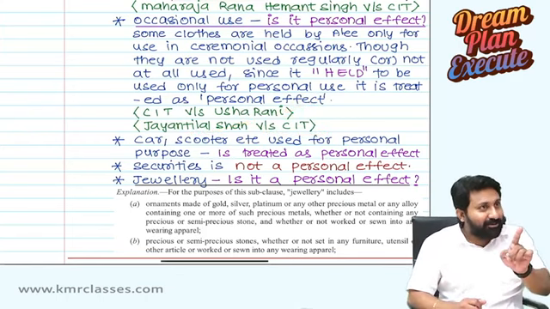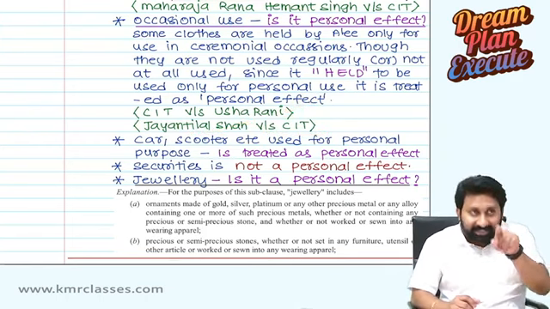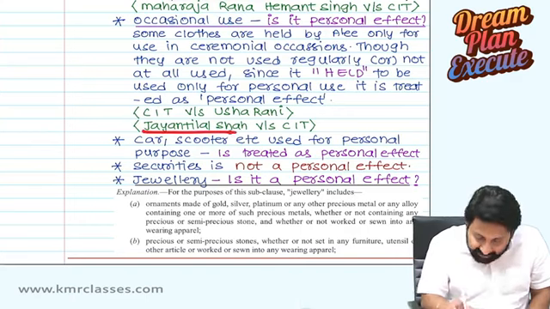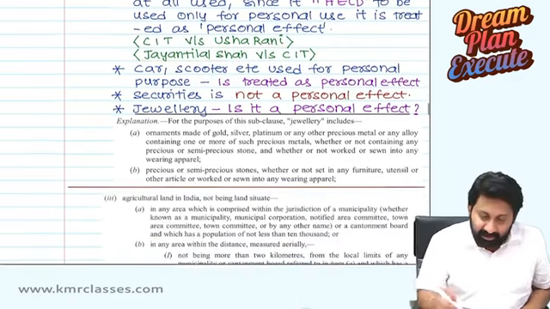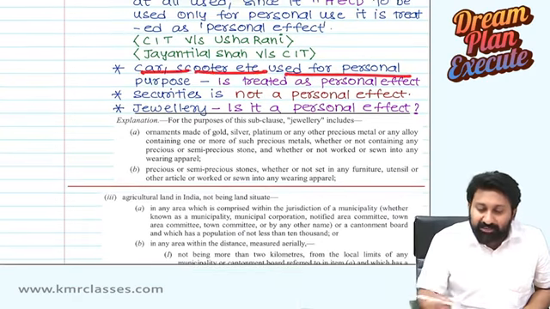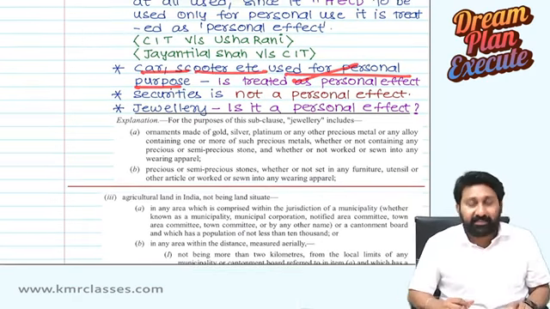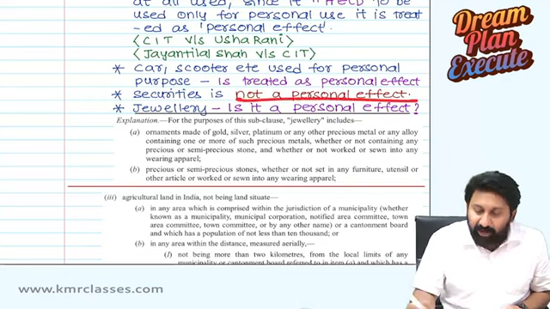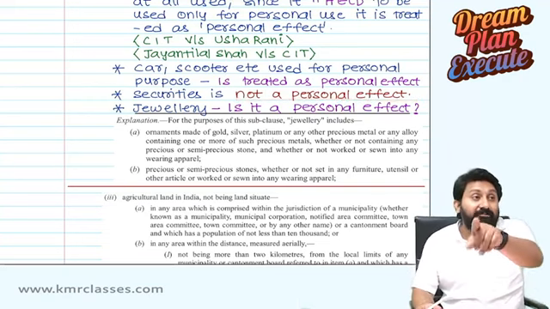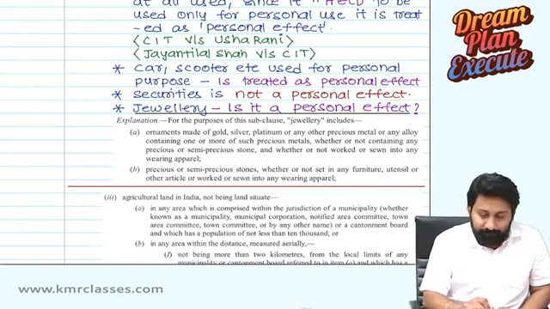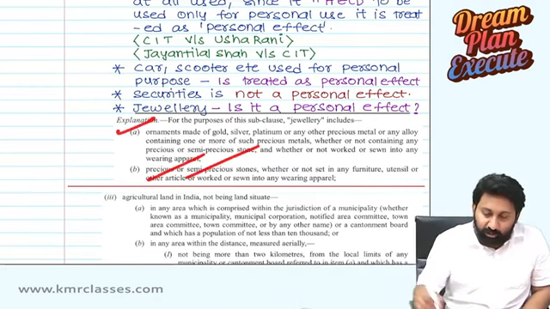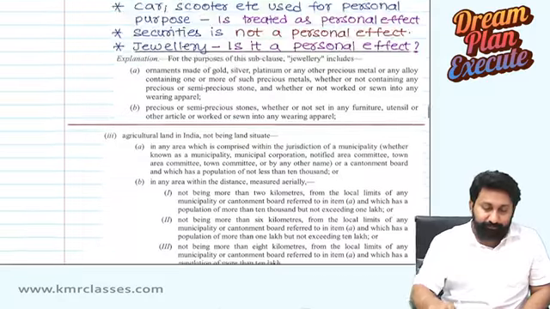In both cases, you can observe clearly that these case laws happened on costly sarees only. Lady and lady. Understand? Next, car, scooter, etc. used for personal purposes are treated as personal effects. Securities are not a personal effect because you are not using them for your personal use. Jewelry, is it a personal effect? No. Jewelry is not a personal effect. It includes these also.